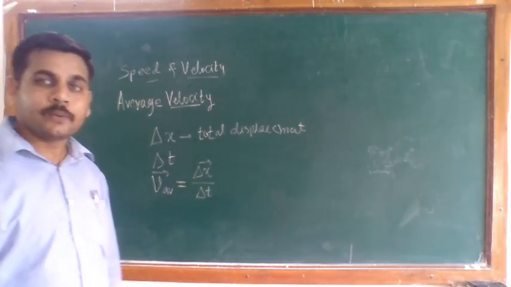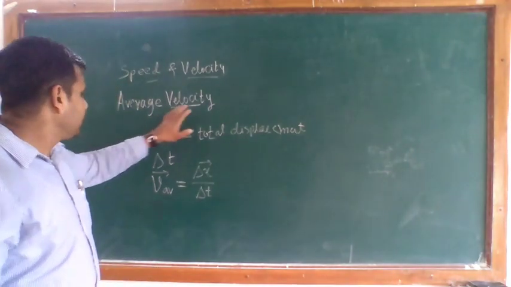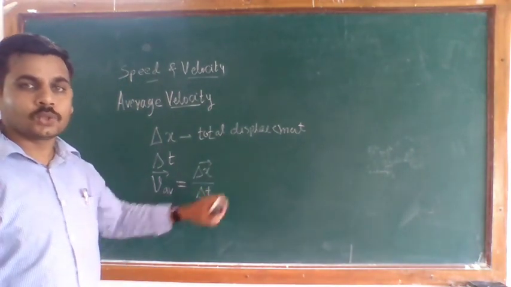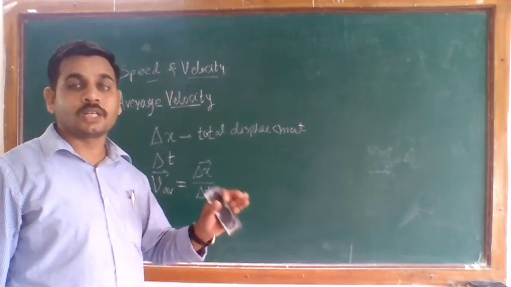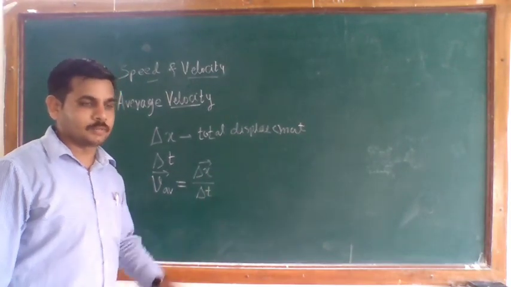So this average velocity is nothing but the ratio of total displacement divided by the total time required for that displacement.